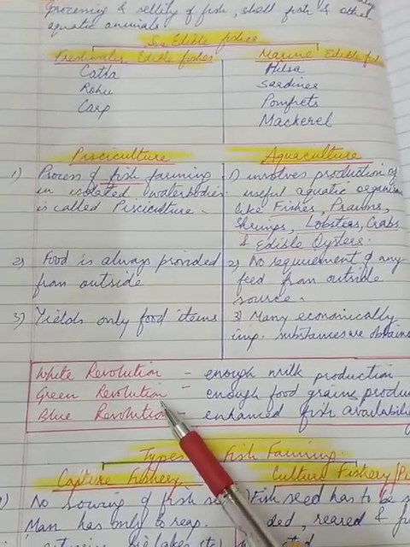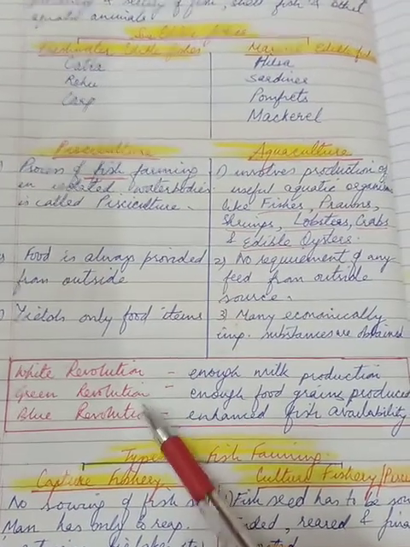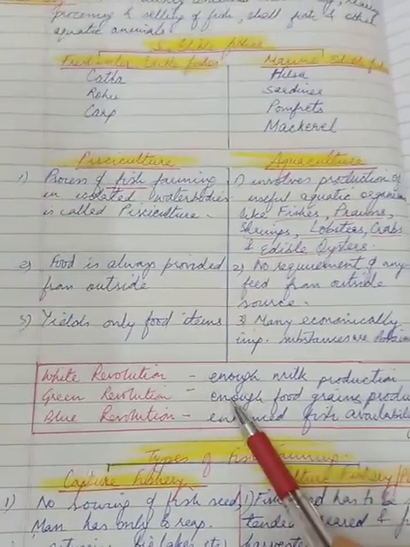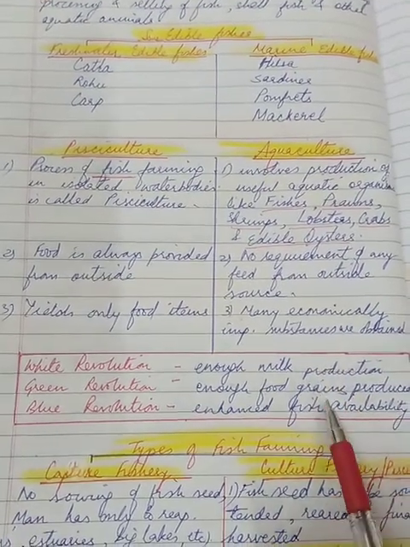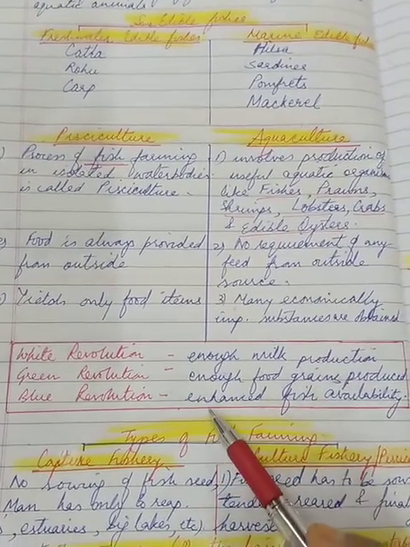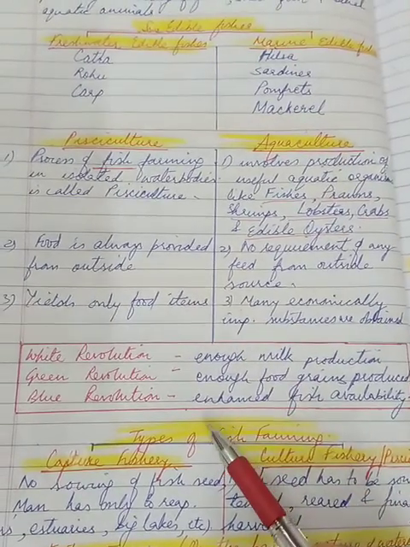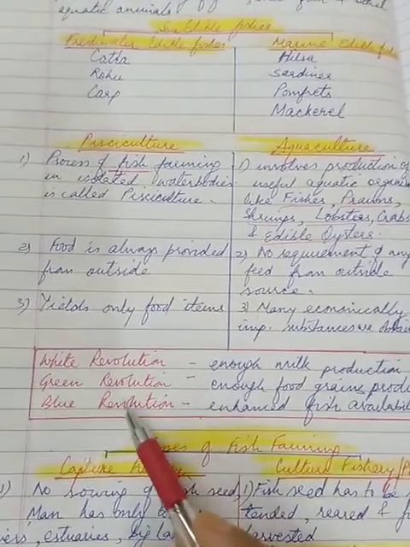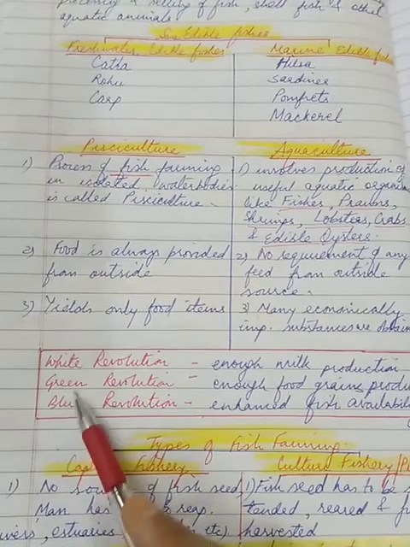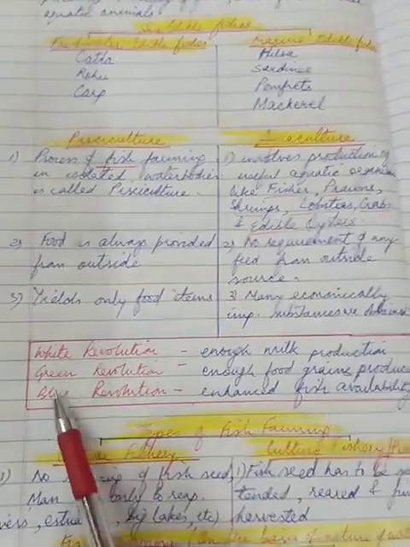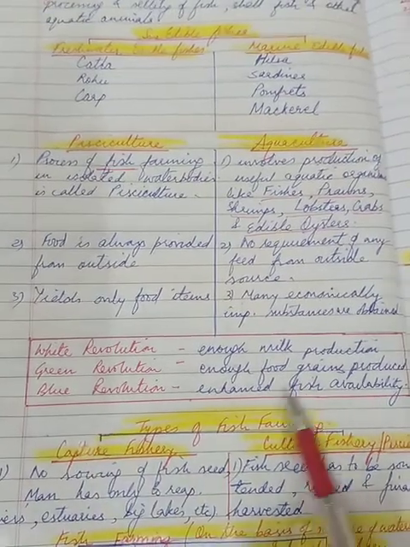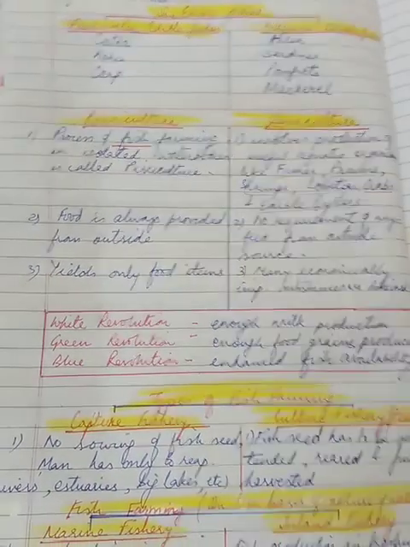Green revolution we have discussed in this chapter, by Dr. M.S. Swaminathan, is enough production of food grains in our country so that we become self-sufficient. At the same time, we can export it to other countries too. Blue revolution, because of the color here, indicates the enhanced fish availability. Blue refers to water. So this is for fish availability in abundance.